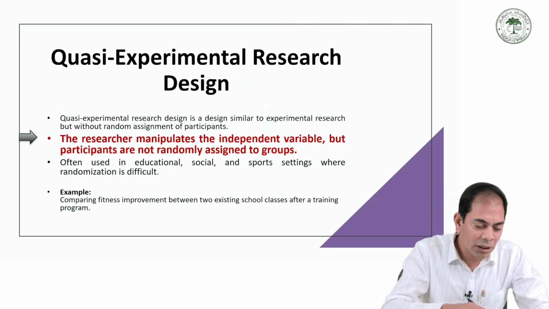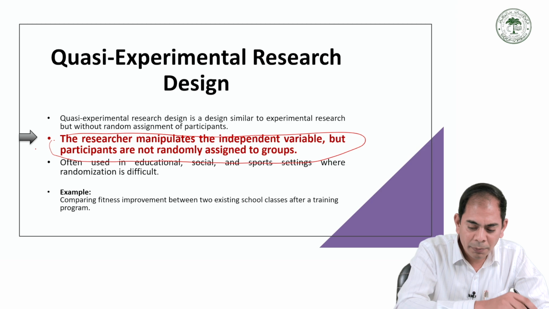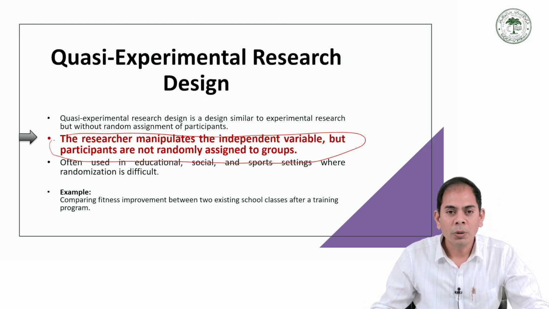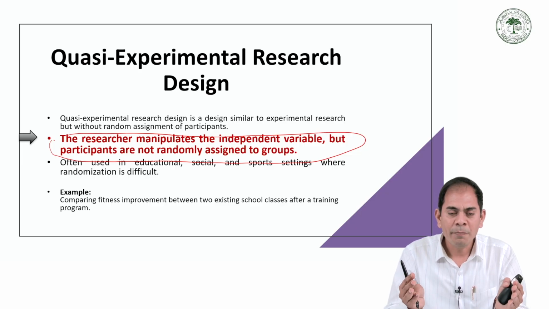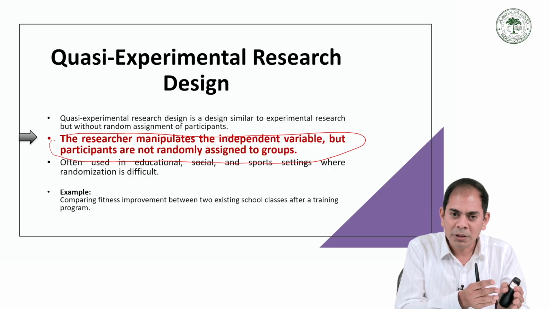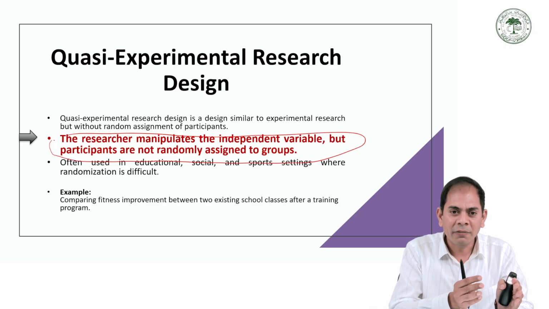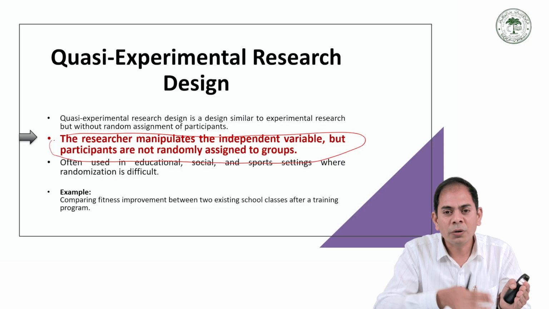The next important thing is that the researcher manipulates the independent variable, but the participants are not randomly assigned to the groups. We have two groups and we have variables. Variables means the output variable, the dependent variable, and the independent variable, which we can manipulate to find out the effect on the output.